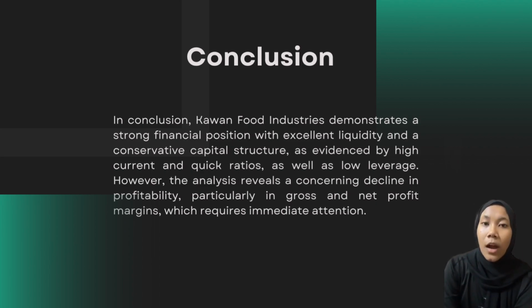In summary, Kawan Food Industries is financially stable with strong liquidity and low debt, but profitability is slipping. Addressing cost inefficiencies, tightening credit policies, and exploring growth investments can turn this around. So the foundation is solid now. It's about fine-tuning operations for better returns.